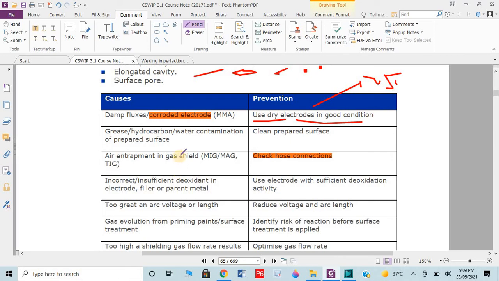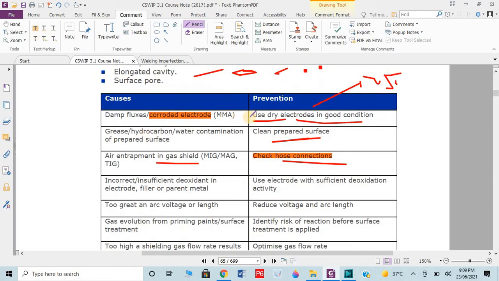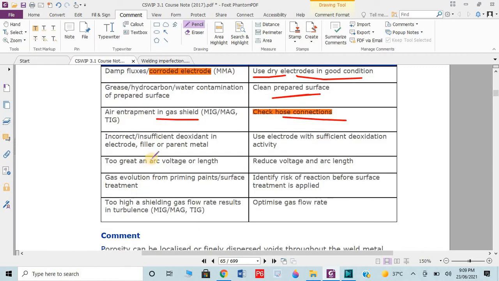If there is grease or hydrogen or water contamination, then we need to clear these from the surface. If air is entrapped in the gas, then we need to check the hose connections, meaning air should not enter. We are talking about the cracks, cavities, causes and preventions, right? If we have incorrect or insufficient deoxidizer in the filler or parent material, we have to provide sufficient deoxidizer activity. If it is oxygenated due to a great arc length, then we need to reduce the arc length. Gas variations from the priming paint surface. If we have a painted surface, then the gas could be entrapped and cavities could occur.